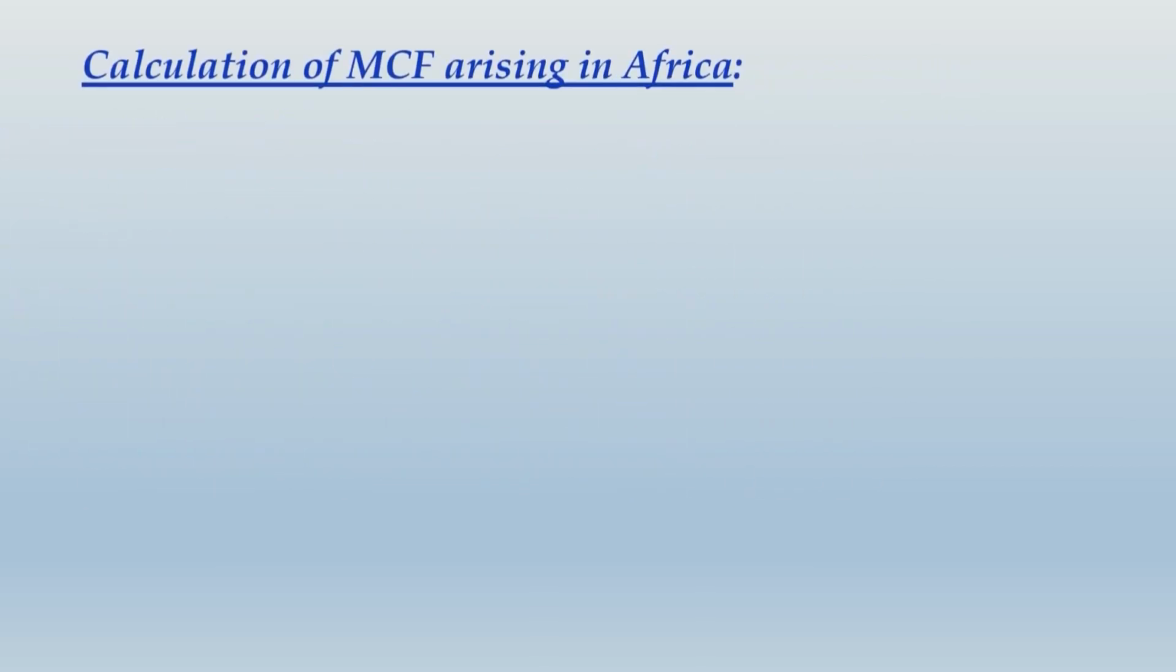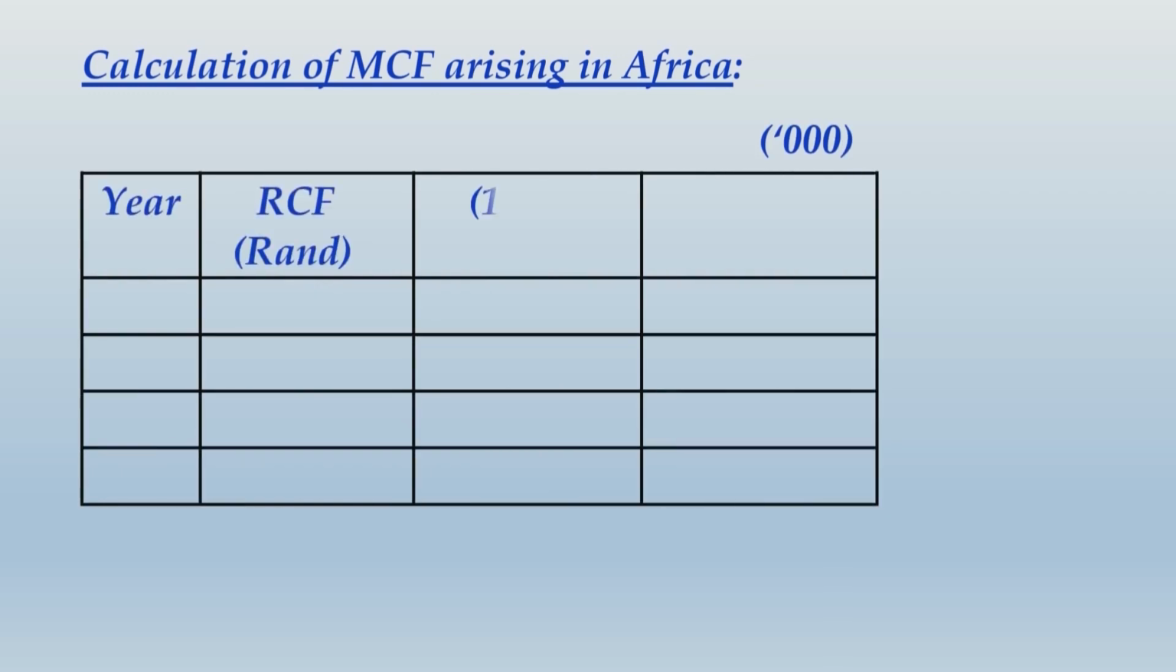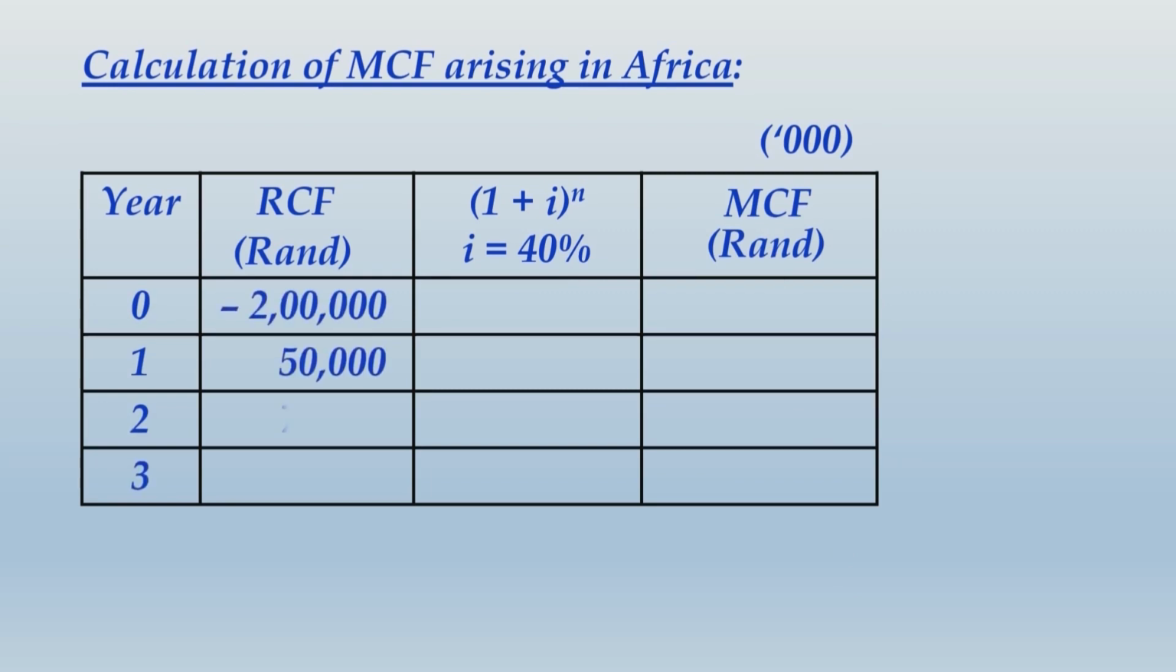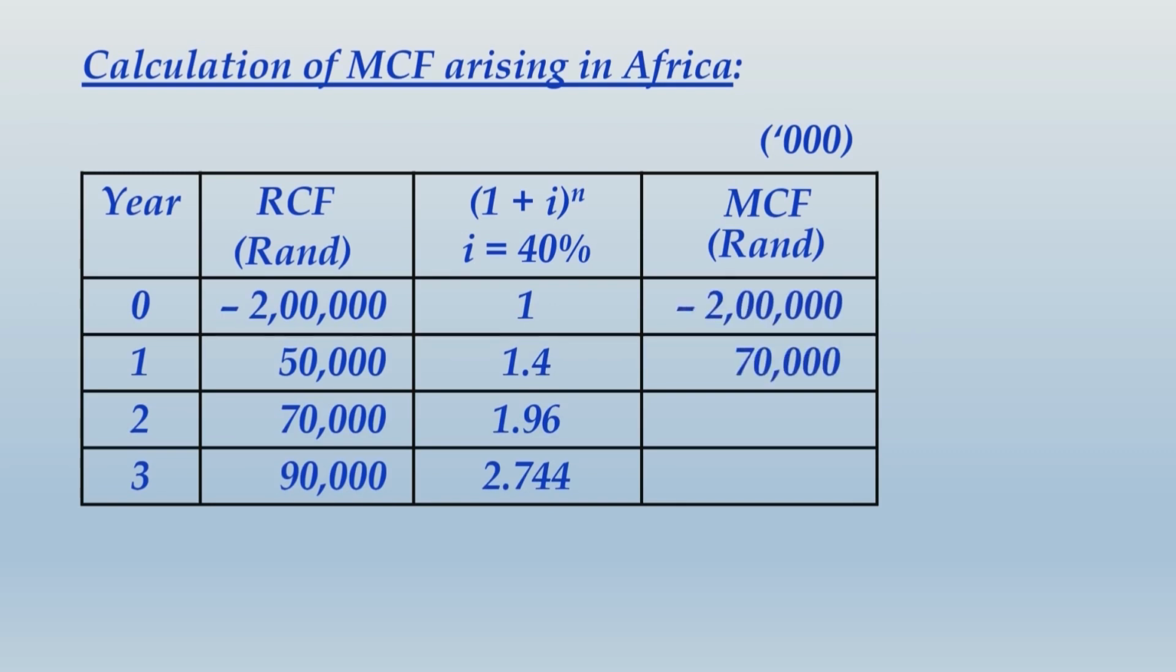Now what we do is, we calculate the money cash flows that are arising in Africa. Exactly the same way, I don't have to tell you anything over here. Only thing is, inflation rate will be 40% over here, and the cash flows will not be in rupees, they will be in African rand. So exactly the same way, all the cash flows will first be recorded as real cash flows, then inflation factors, and inflation factors when multiplied to real cash flows give you nominal cash flows, or money cash flows.